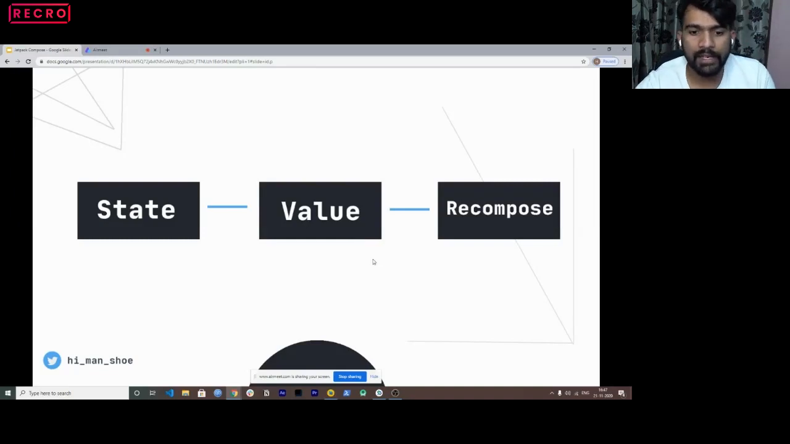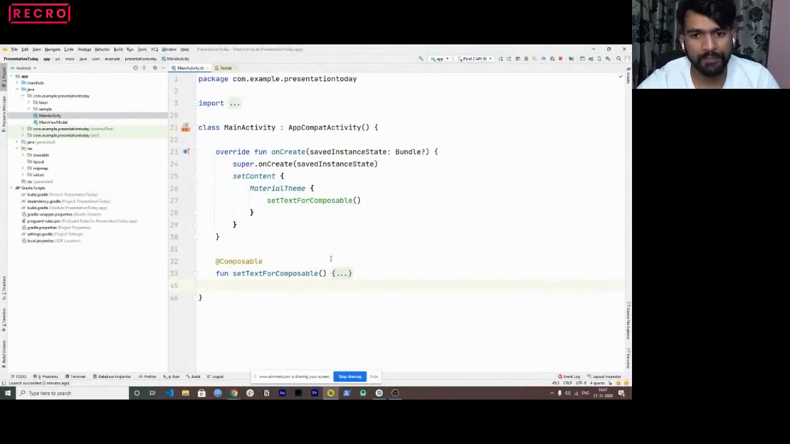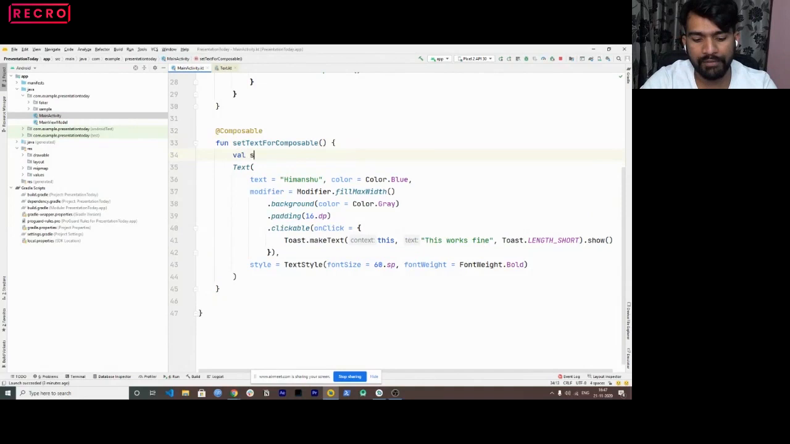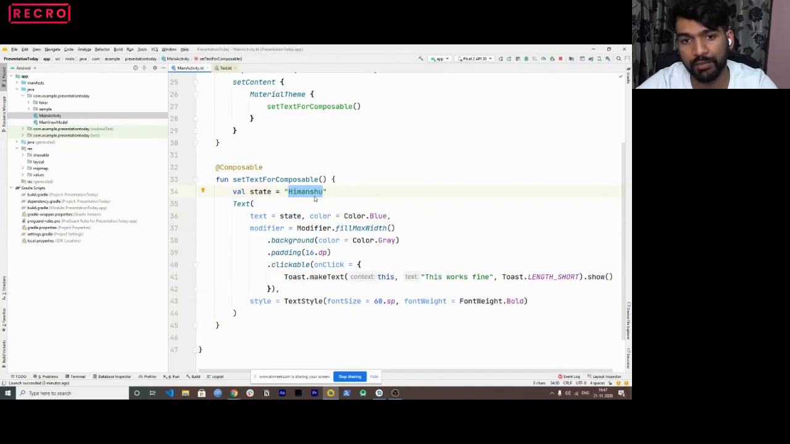So consider this text view example, this one, right? If it would have been in a state, let's say I'm just giving a demo. Let's say we have a function called state, and it has Himanshu here, right? And I just pass the state here in the text. It should work fine, right? But it has a constant value of Himanshu, which is not changing. But let's say if we are changing it, we can't update the value here again and again. The reason is once it's composed, like using this composable, first time when the onCreate is called, we can't recompose it.